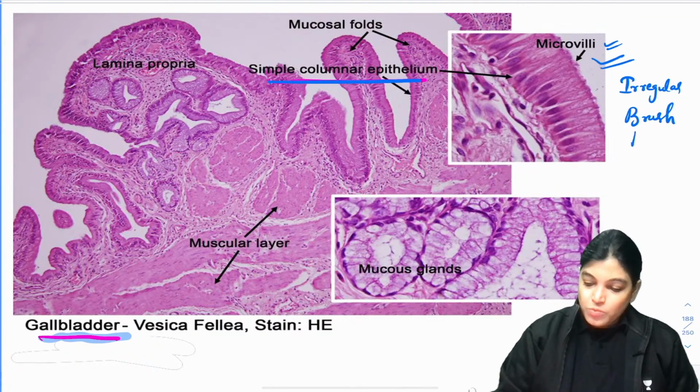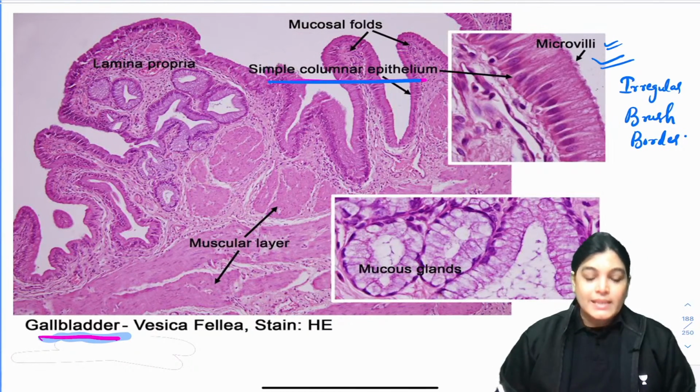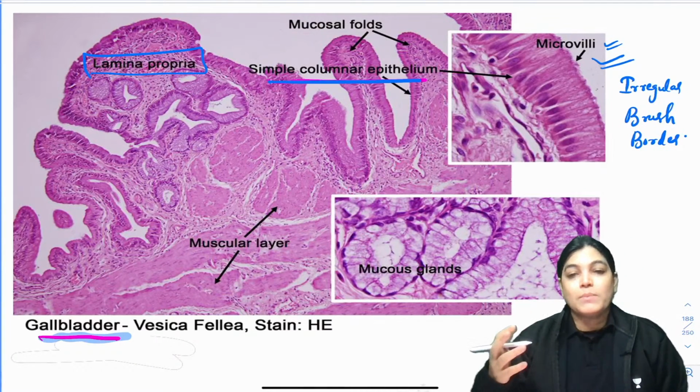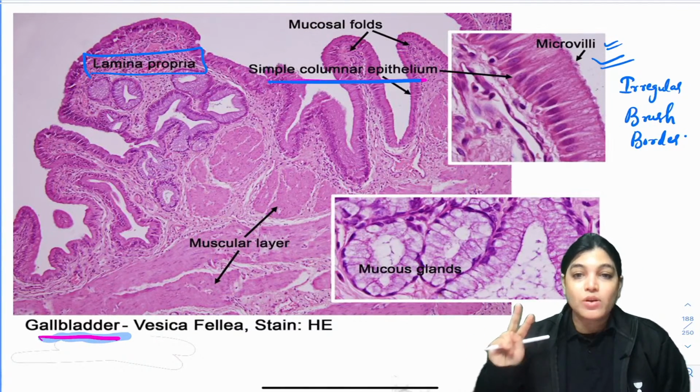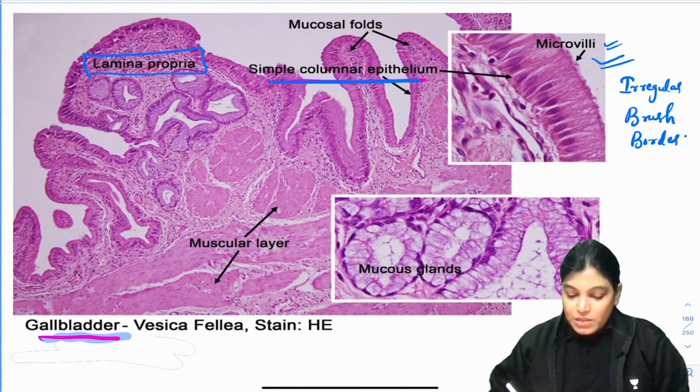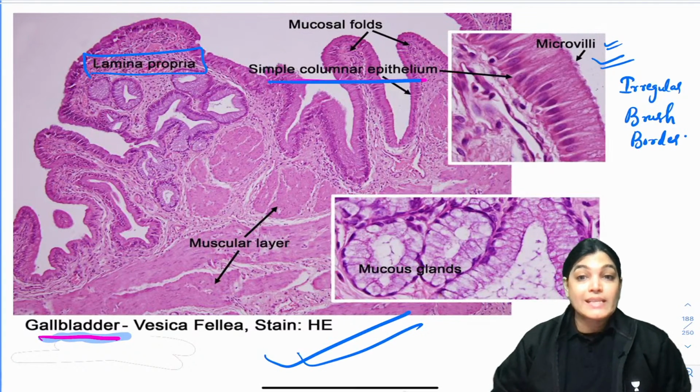So this will be brush border. Now, my dear aspirants, other than that, what you can see, there is lamina propria, the next layer of the mucosa. It is also important for you to know which two layers are absent in the gallbladder: muscularis mucosa and submucosa. Then we have the muscularis externa layer, and on the outer side the adventitia or the serosa layer.